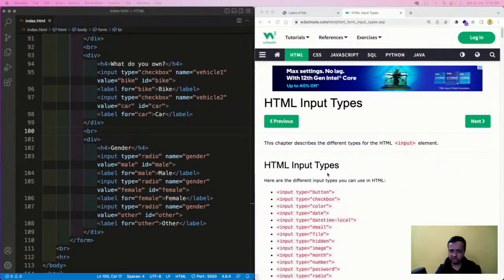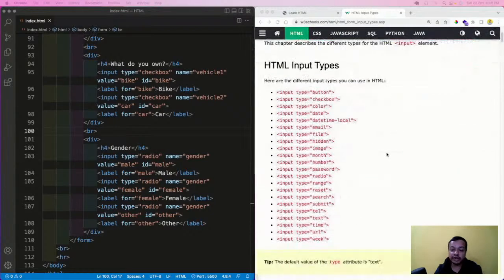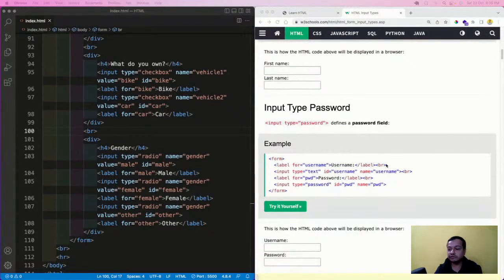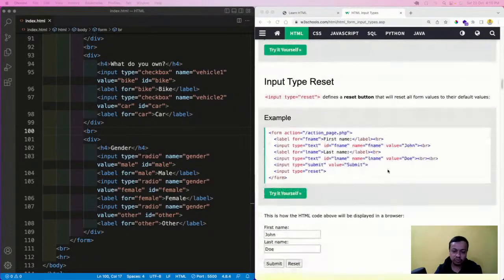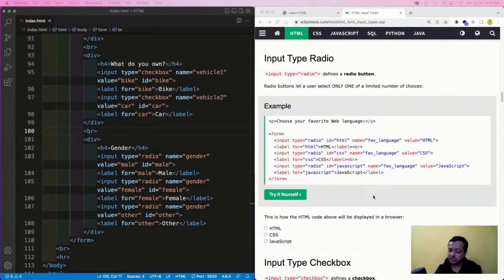So actually in 2015 there were a lot of changes in HTML also. A lot of new input types were introduced, and some of them are really good, which I like, and which you should know, because earlier they used to be done with very complicated JavaScript code. So one of the things which I want you to know, and again all of these things are way too much, you'll learn these things when you go to a project.